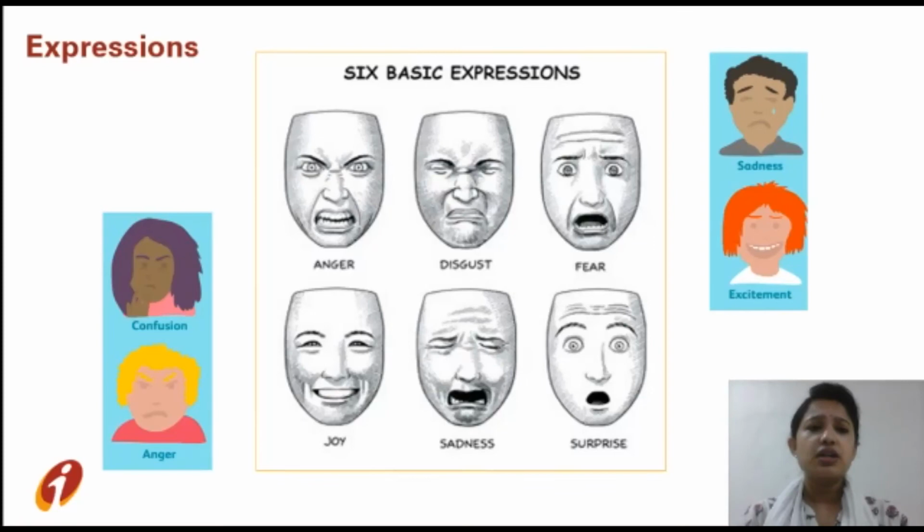The last one is our expressions, our facial expressions. Our face shows all the emotions of our heart very clearly. So we should be very careful as a listener and as a speaker to be able to understand and emote accordingly to the communication that is happening in the communication process. It should be remembered properly.